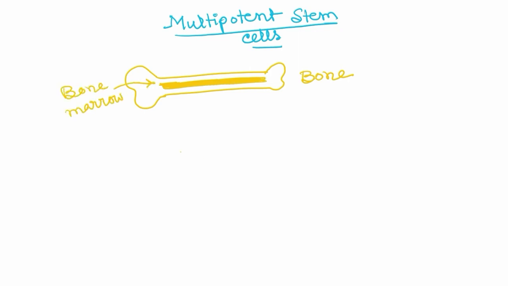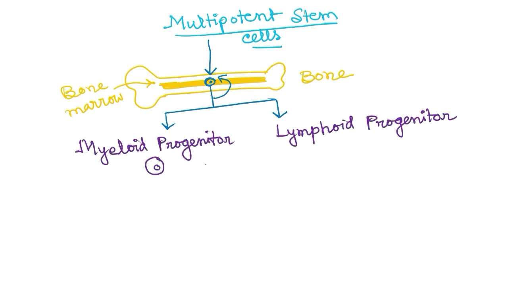One type of multipotent stem cell is found in the bone marrow. There is a multipotent stem cell present in the bone marrow which gives rise to all the blood cells. The two properties of stem cells are present in this cell. That is, it can self-renew and it can give rise to different kinds of cells. All the blood cells are given rise by this multipotent stem cell.